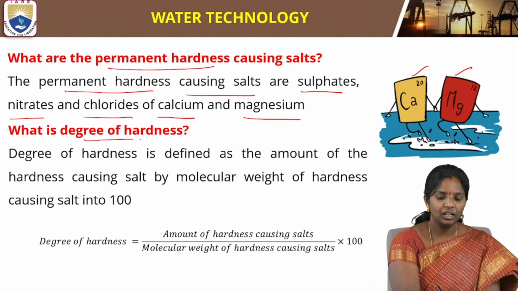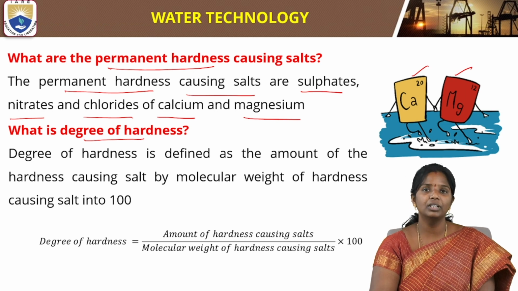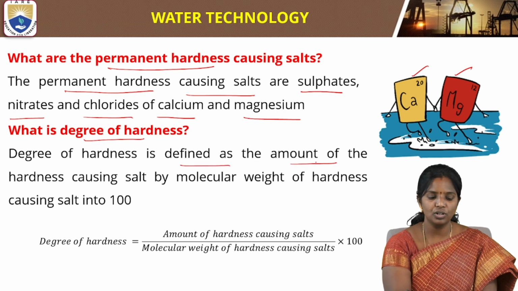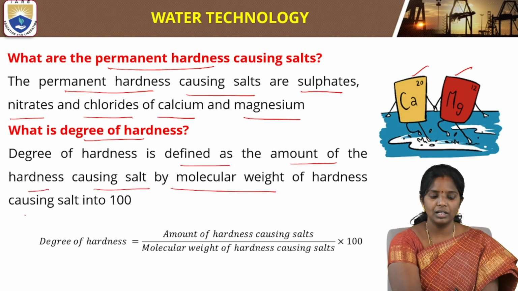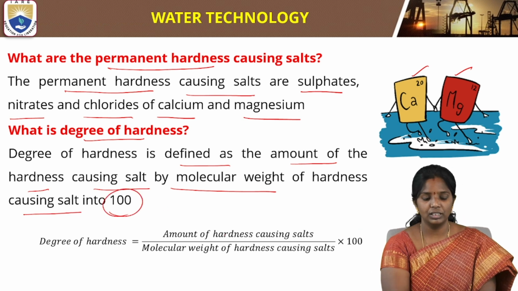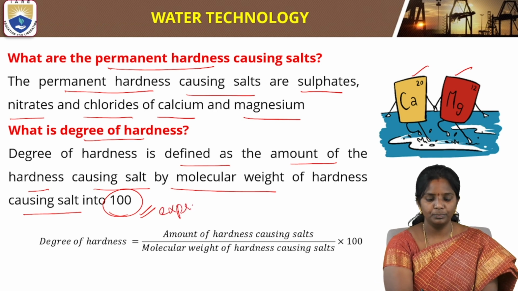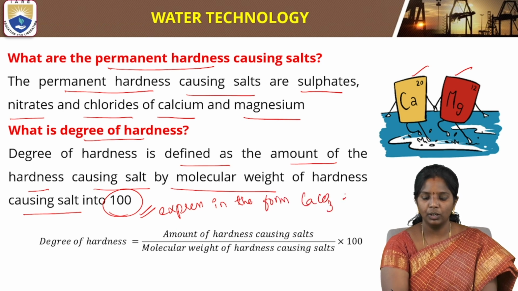Then what is degree of hardness? Hardness will be given in the form of a degree of hardness. So this degree of hardness is defined as the amount of hardness causing salt by molecular weight of hardness causing salt into 100. This 100 is multiplied to express it in the form of calcium carbonate equivalence.